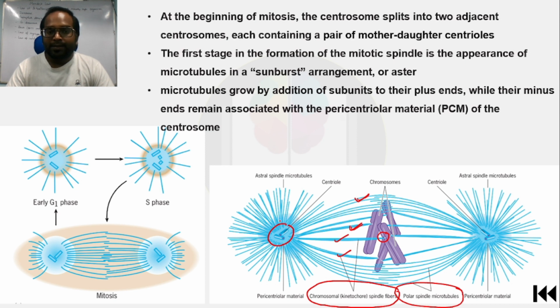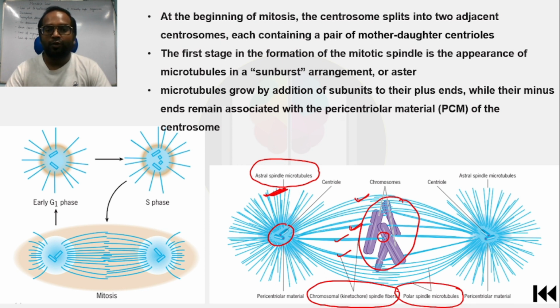They are called that because these mitotic spindle fibers are attached to the kinetochores located at the centromere of the chromosome. Some mitotic spindle fibers are known as astral spindle microtubules because they appear like asters, like a sunburst, and they do not participate in chromosome separation. These are the chromosomes arranged at the metaphase plate. So these were some basic important points about the centrosome, the types of mitotic spindle fibers, how spindle fiber formation takes place, and how these fibers participate in the separation of chromosomes.